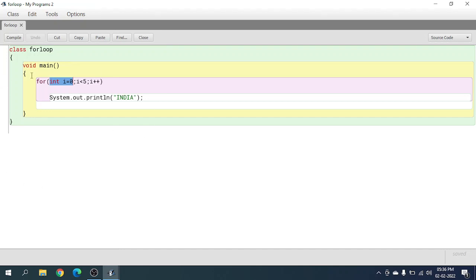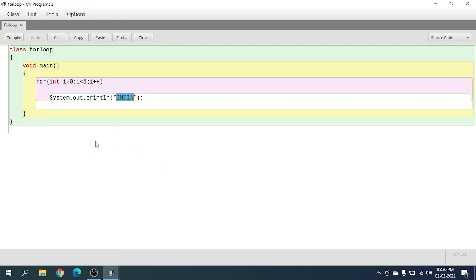That is 5. 0, 1, 2, 3, 4. 5 times India will be printed, or whatever you write in this system.out.println will be printed 5 times. I hope you understood what I meant by coming back, checking, and repeating the same process.